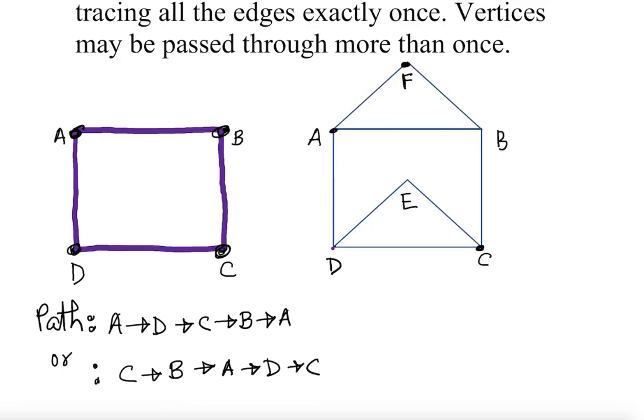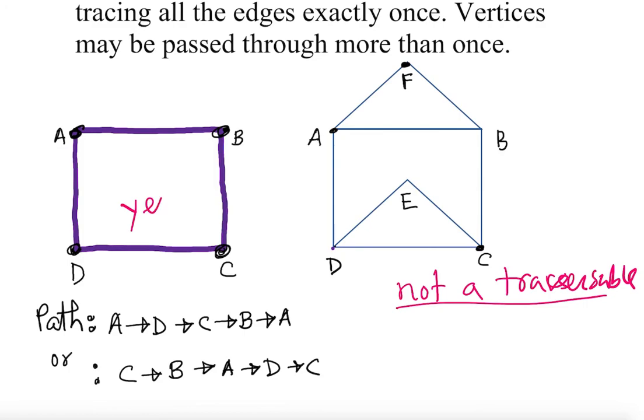If I do this way, no, this way you leave two of them, as you see. So in other words, I checked by trial and error, and I couldn't trace it. So this is not traversable, not a traversable network. Whereas this one is, yes, this is a traversable network.